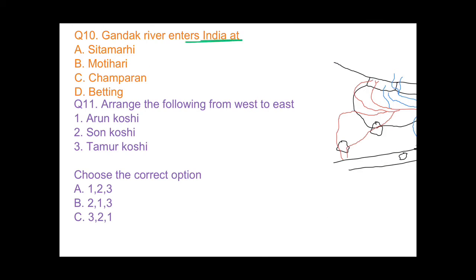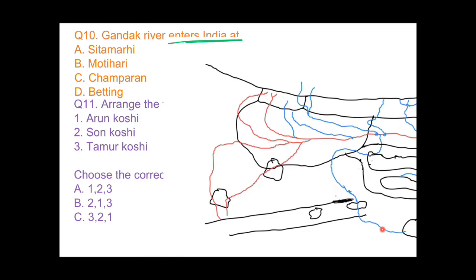Gandak river enters India at, I told you that day also that Gandak river originates from Nepal and China border. Okay, you just see here, this is Gandak river. It is originating from Nepal China border and then it enters here in Bihar, and this is Champaran district. It is a very famous district of Bihar, and then it makes a U-turn and enters in Uttar Pradesh. A minor part of it lies in Uttar Pradesh and then again in Bihar and joins Ganga. So the answer would be Champaran. So answer would be C.